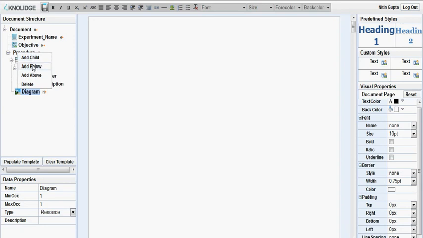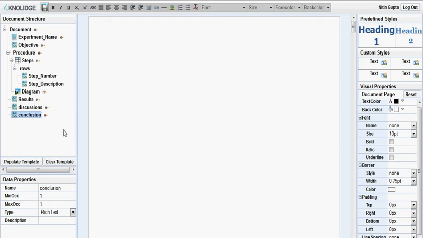Then after the procedure we add another element which says results of the experiment. Then we have the discussion, and I will say the last thing is conclusion. Of course, I'm just drawing on what comes to my mind, but it's basically a very simple template which communicates exactly what the way of creating a template is. So we have created a very basic template.